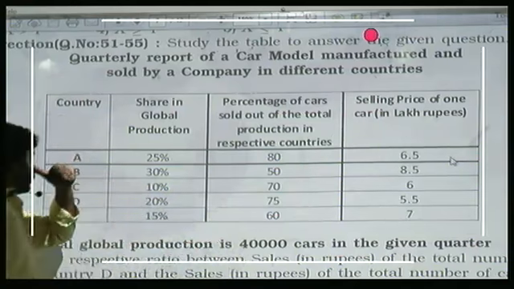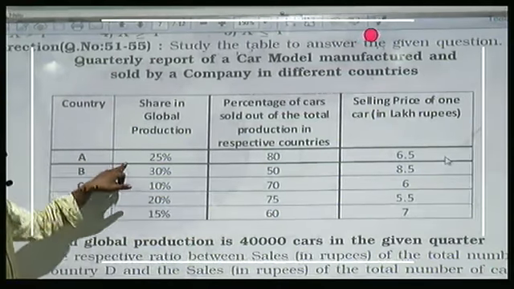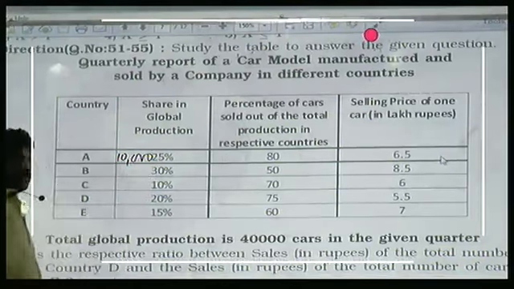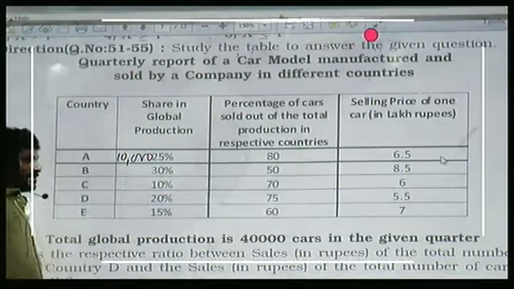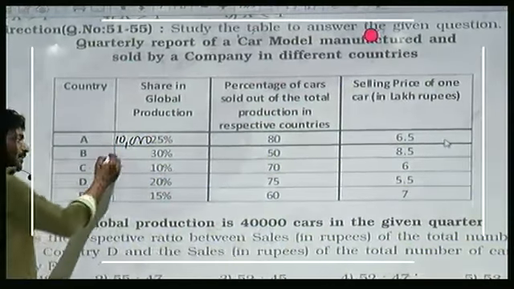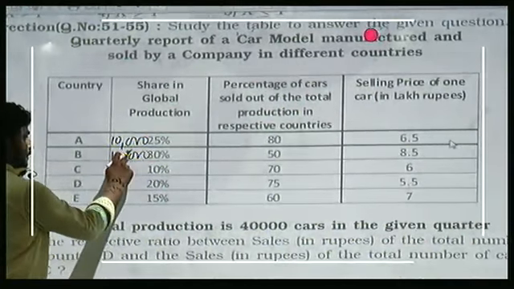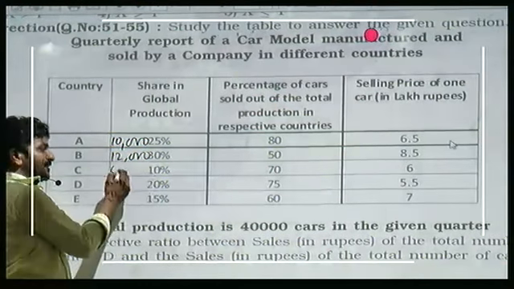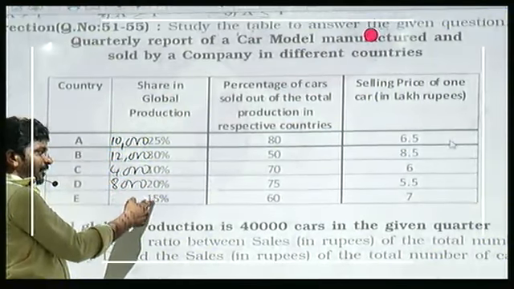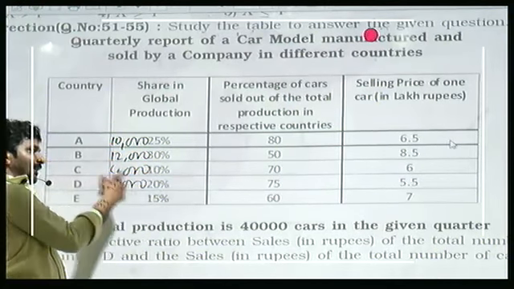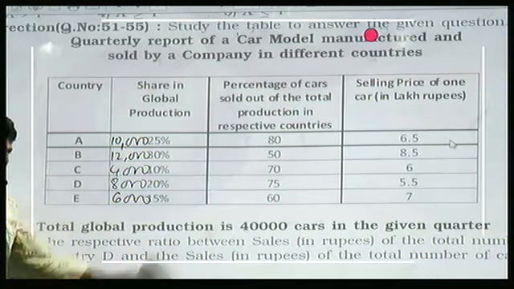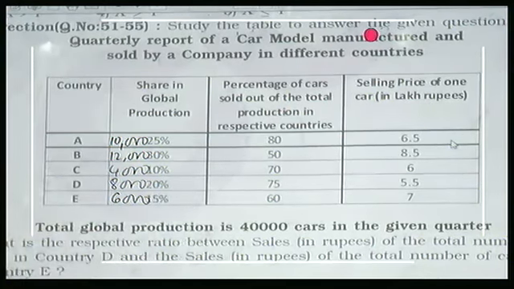40,000. Out of 40,000, country A's share is 25%, which is 10,000. And country B's share is 30%. 10% is 4,000, so 30% is 12,000. 10% is 4,000, 20% is 8,000. 15% is in between 10 and 20, in between 4,000 and 8,000, so we have 6,000. When you add everything, that will be equal to definitely 40,000.